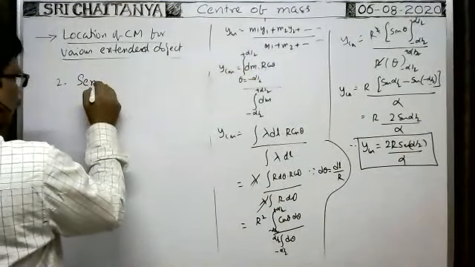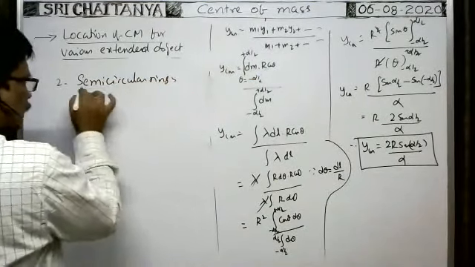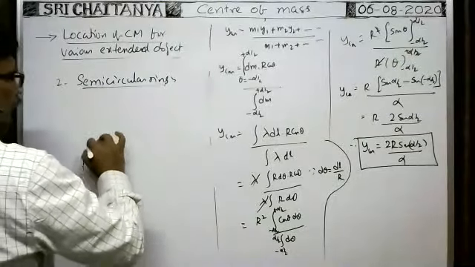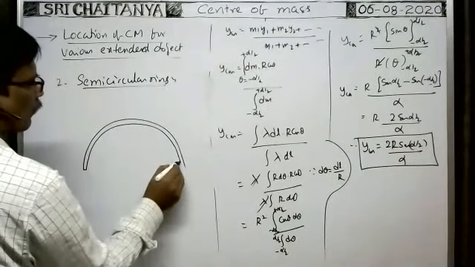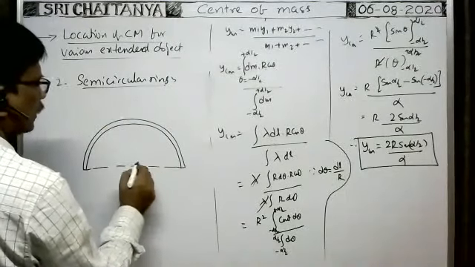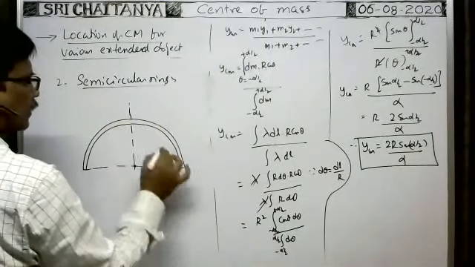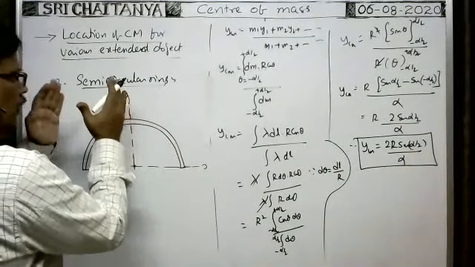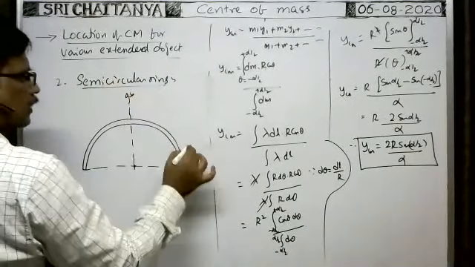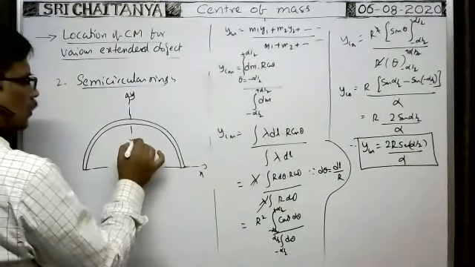In case of a semicircular ring, where the center of mass lies, it is at the center of the semicircular ring. It is the y-axis, it is the x-axis, and the semicircular ring is symmetric about the y-axis. No doubt the center of mass lies on the y-axis only.